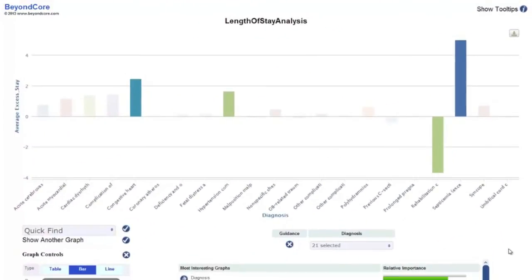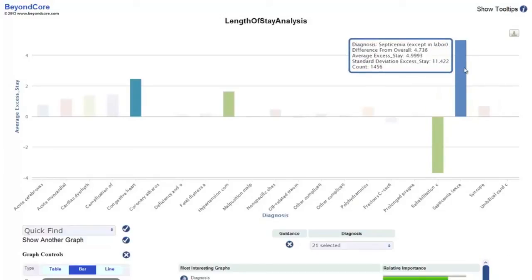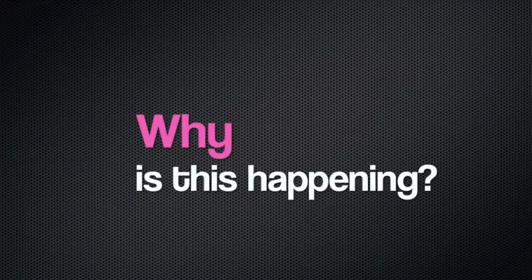Here we are looking at how long patients stayed at different hospitals based on their diagnosis. And we find that patients with septicemia are staying 5 days longer than expected. But why is this happening?